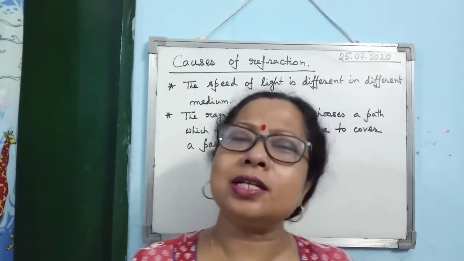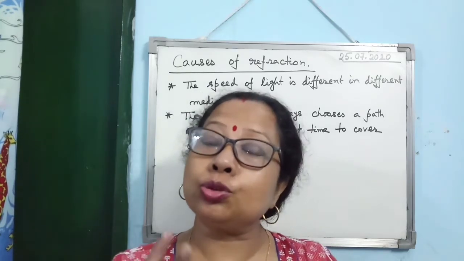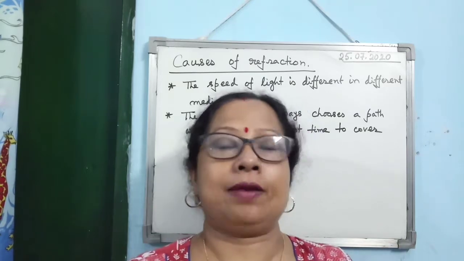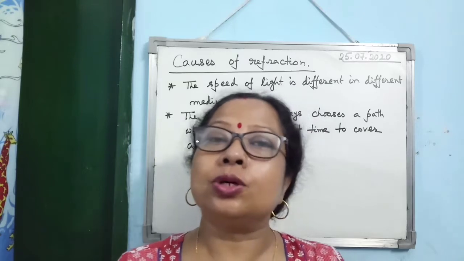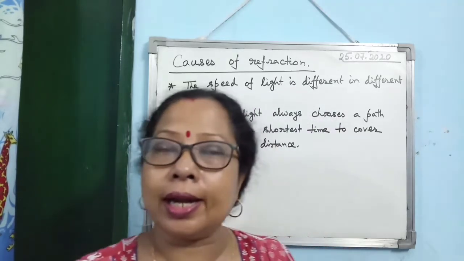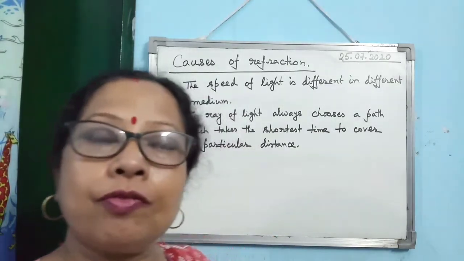The second cause is that light is very clever. It always chooses the path which will take the shortest time to travel a particular distance. So these are the two causes of refraction. I have written it pointwise. What are the causes of refraction?